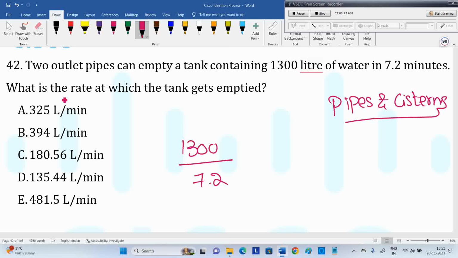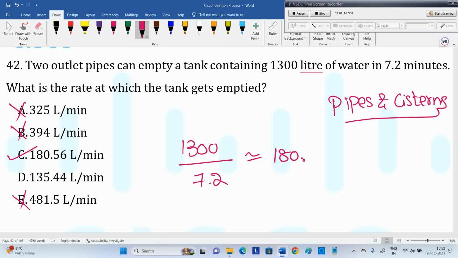Okay, you can just cancel the things and check. It's less than 200 for sure, because 7.2 into 200 means we'll get 1440. We want less than that. So less than 200. I think close to that is 180 it seems. You check. Okay, because 18 sevens are 126, and we need 130 related. So that's why 180 point something is perfectly suitable. Use the options, don't waste your time.